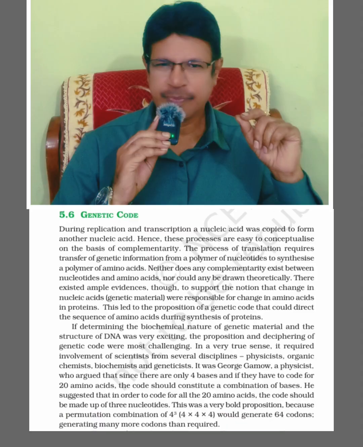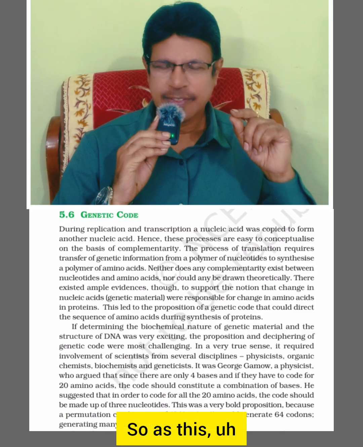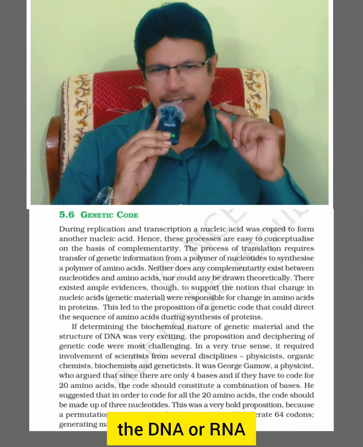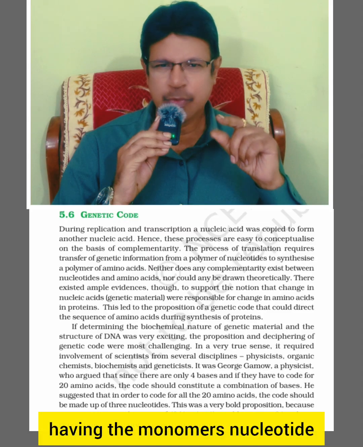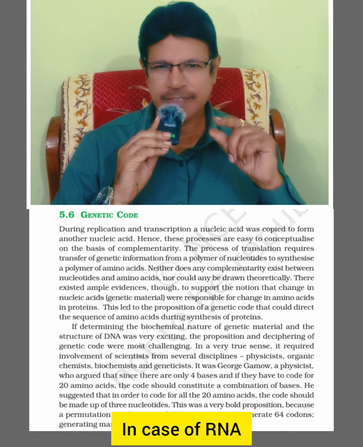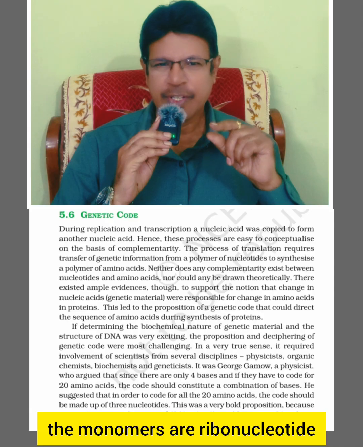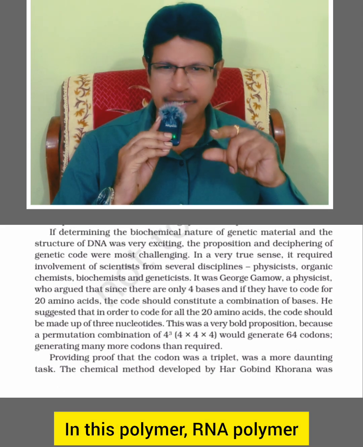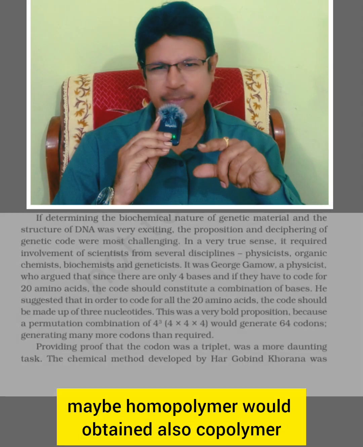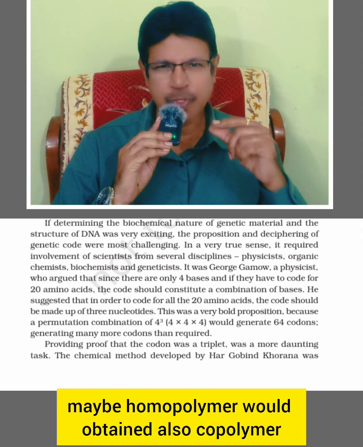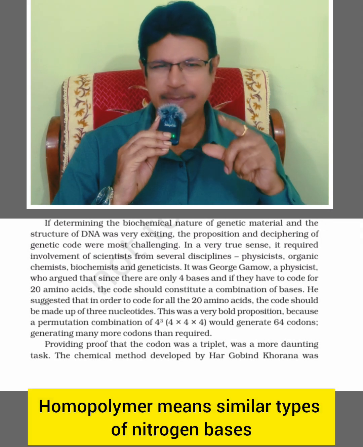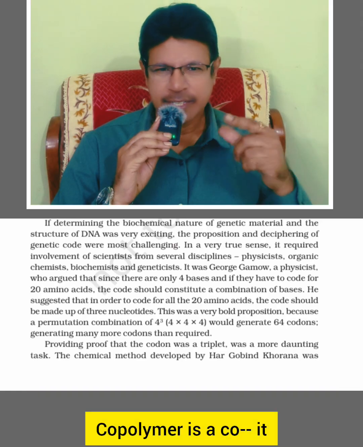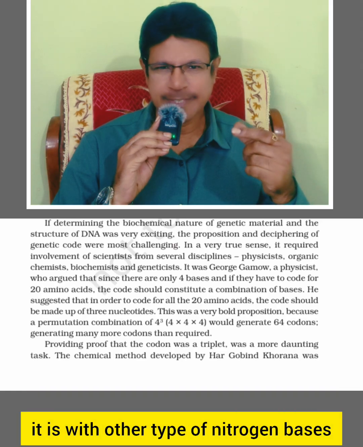The polymer, the nucleic acid DNA or RNA, has nucleotide monomers. In case of RNA, the monomers are ribonucleotides. In this RNA polymer, it may be a homopolymer or a copolymer. Homopolymer means similar types of nitrogen bases. Copolymer is with other types of nitrogen bases.